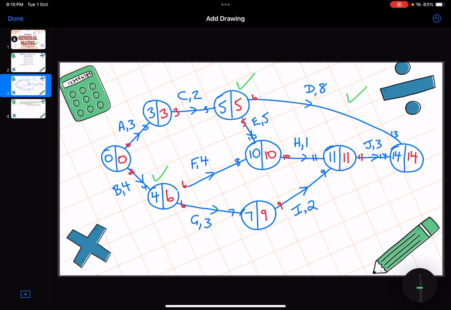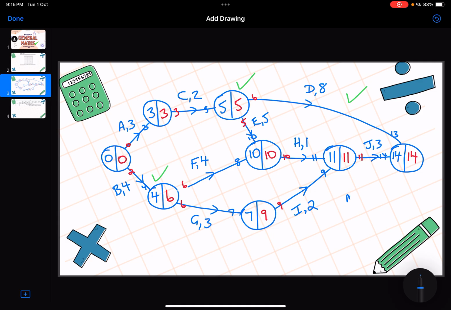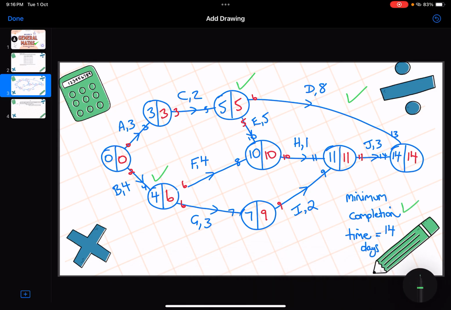So we know the minimum completion time. What we'll do is write here, minimum completion time equals 14 days. So we've got 14 days for our minimum completion time, and that's going to get us another mark. So that's 4 marks so far out of our 7 marks.